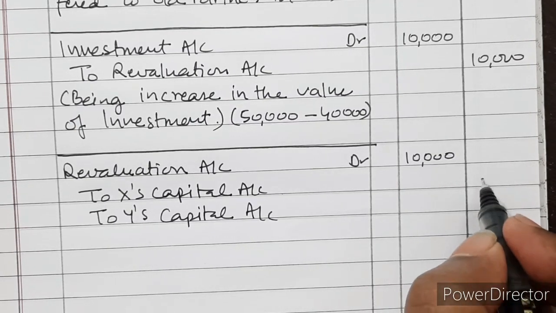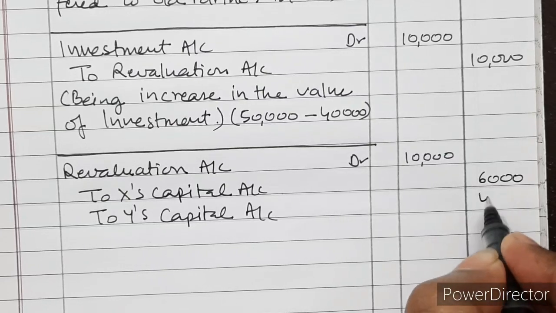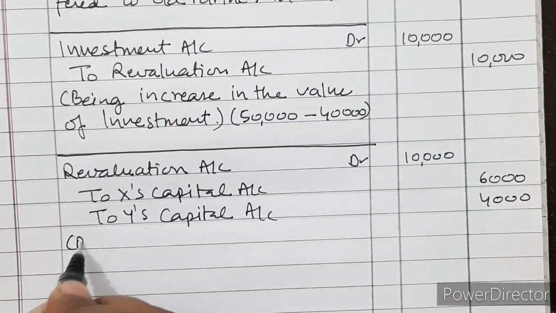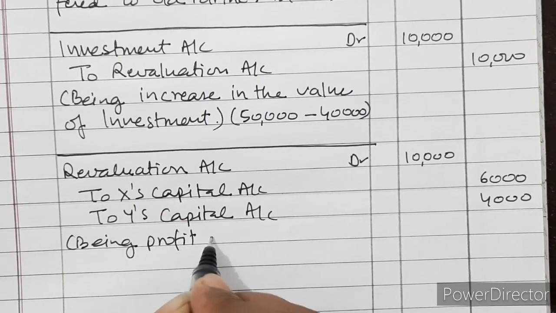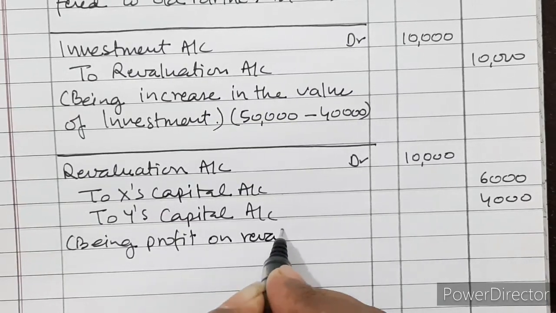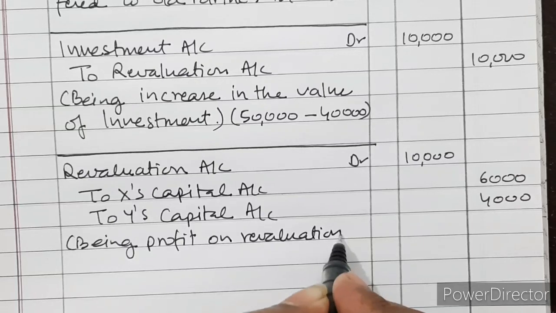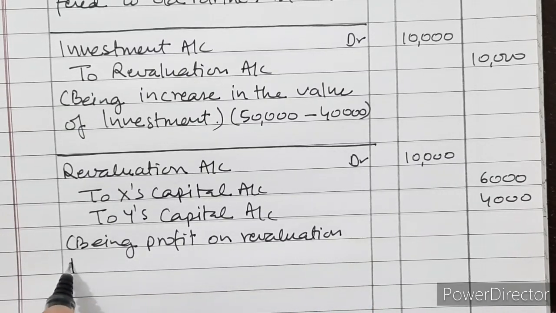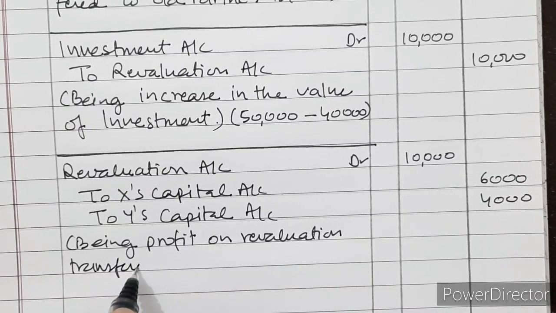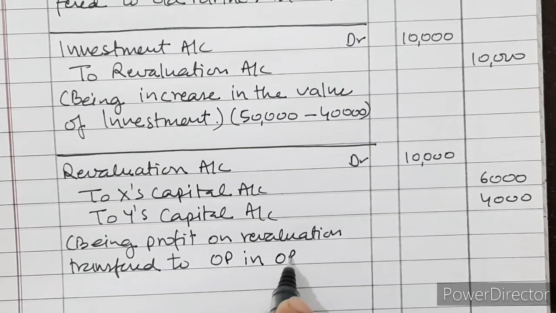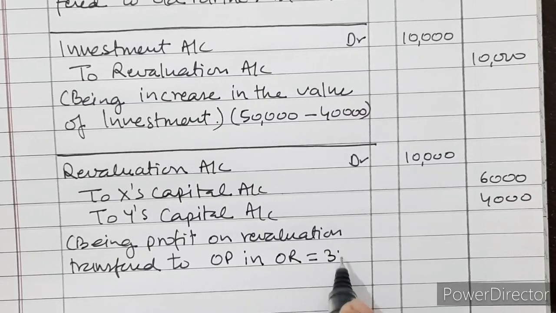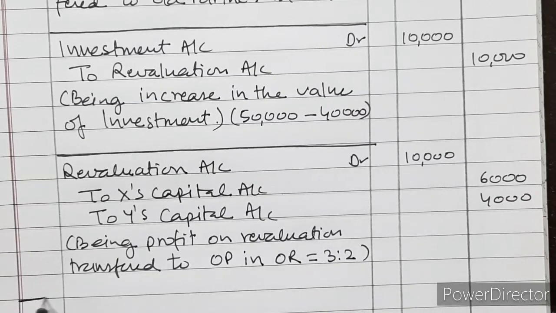So 6,000 for X and 4,000 for Y, being profit on revaluation transferred to old partners in old ratio, which is 3:2. That is the solution.